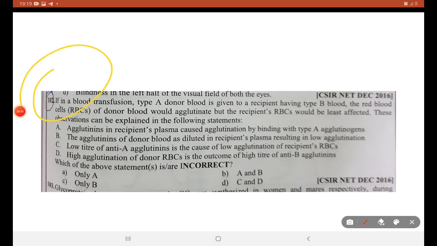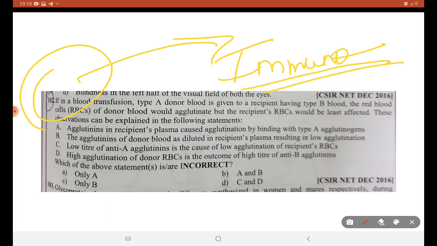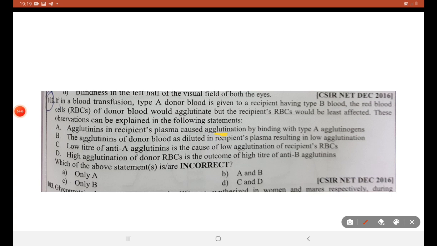For this question you should know things from immunology. What antibody reacts with what, how agglutination occurs, and first of all, what is agglutination. One should know about this. Agglutinin in recipient plasma causes this part is partially right. By binding with type A agglutinogen? No, it will not bind with that.